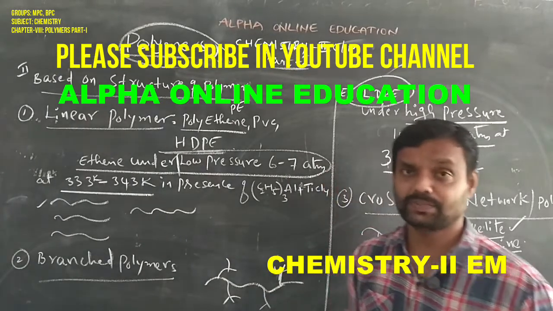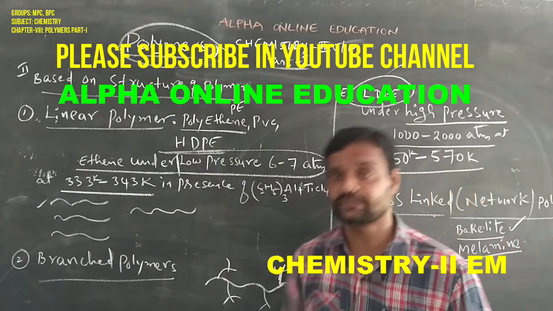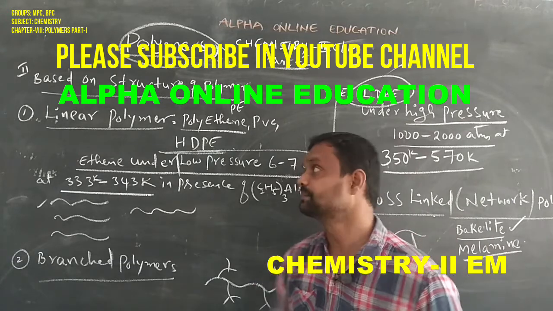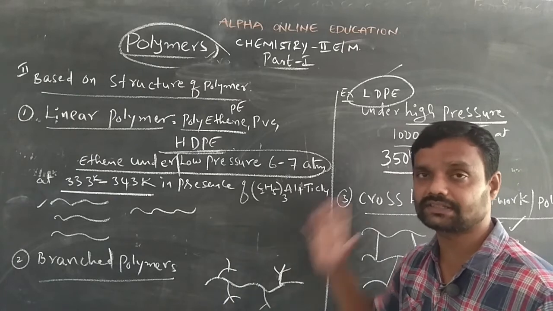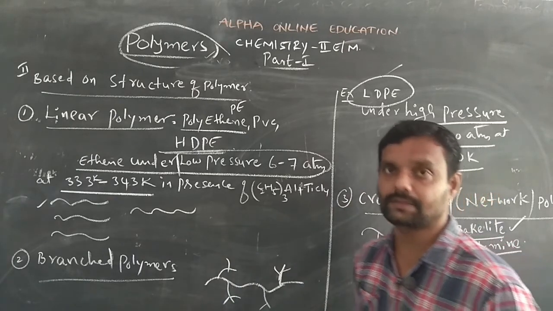Based on the structure of the polymers, polymers can be classified into how many types? One is the linear polymer, second one is the branched polymer, third one is the cross-linked polymer.